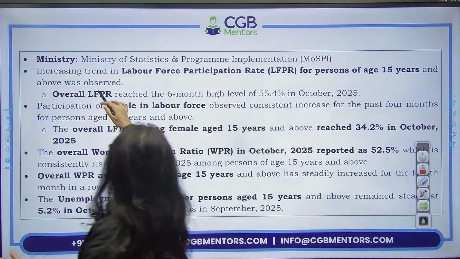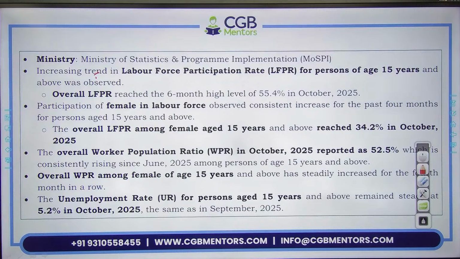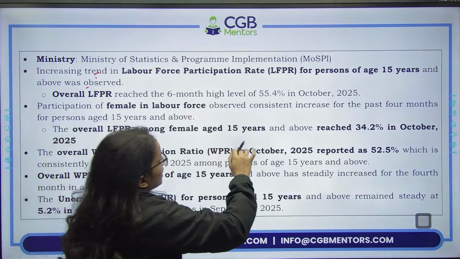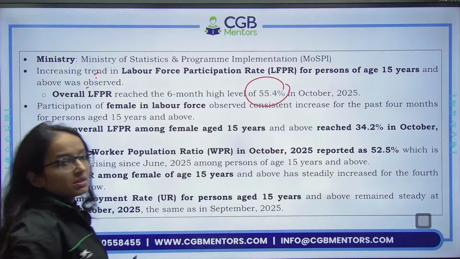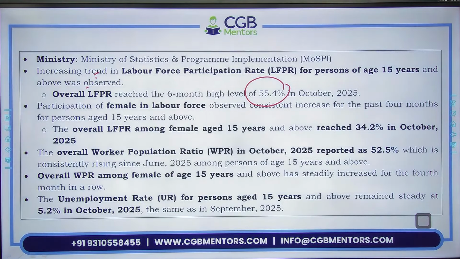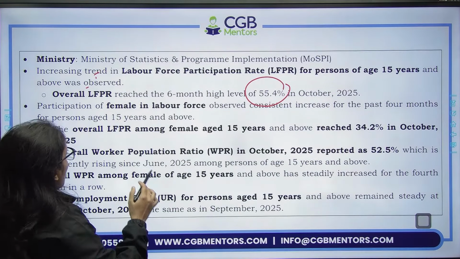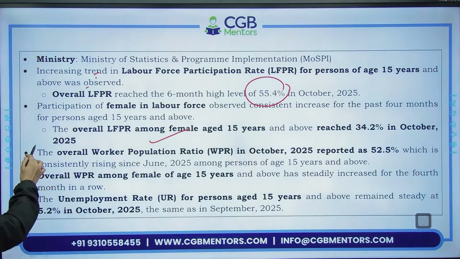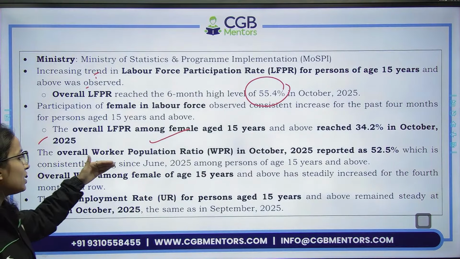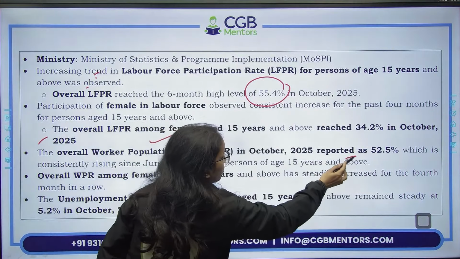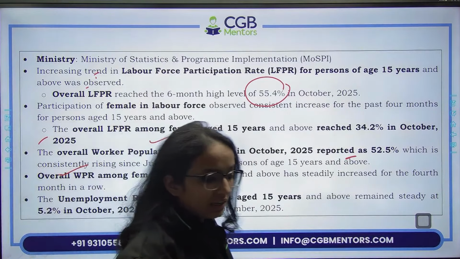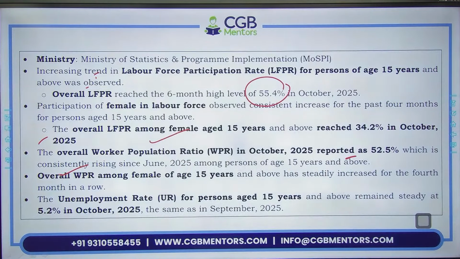So Ministry of Statistics and Program Implementation has given the data of LFPR. So LFPR for the persons of age 15 years and above, it was observed that it has reached 6-month high at 55.4% in the month of October. And if you look at the overall LFPR among female, it reached 34.2% in October as well. Then if you look at the overall worker population ratio, it reported 52.5%, which is also very much rising consistently. So consistently it has been on a rise.